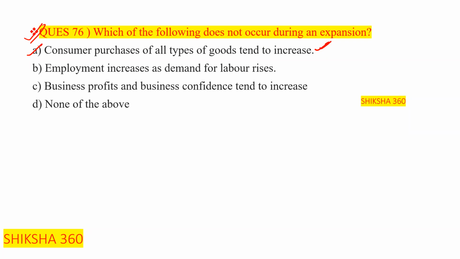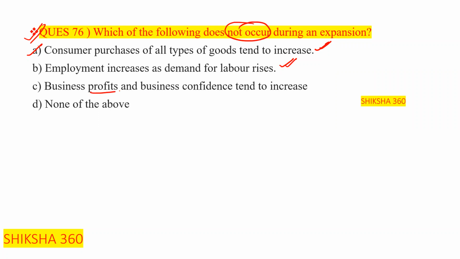Employment increases. As the demand increases, employment also increases. So B is also correct. Basically, we have to find the one that is not correct.